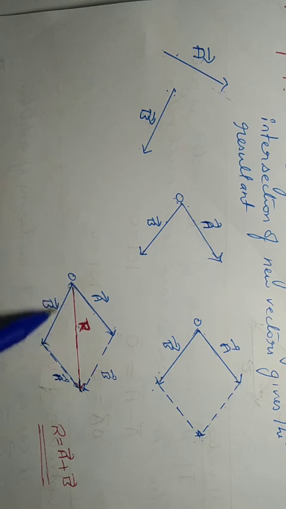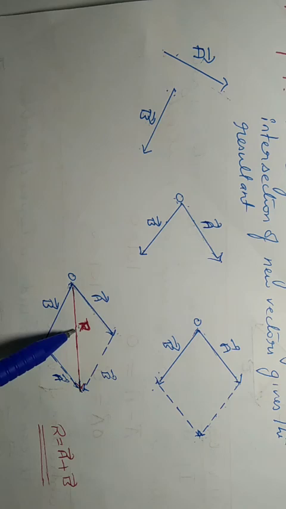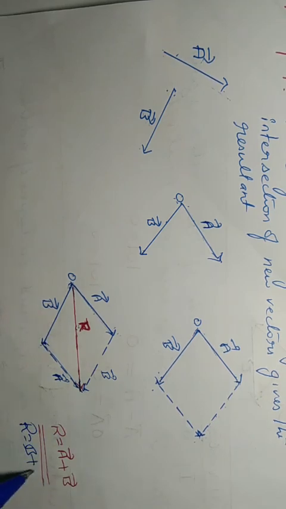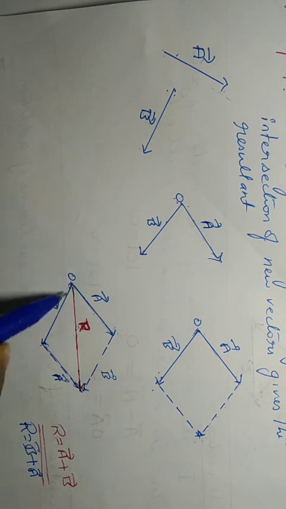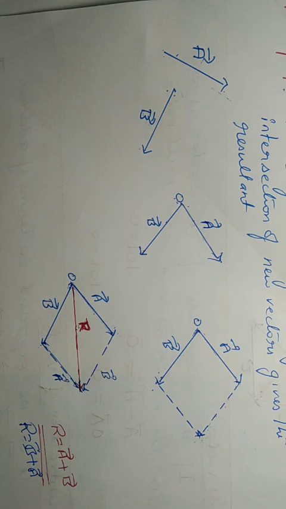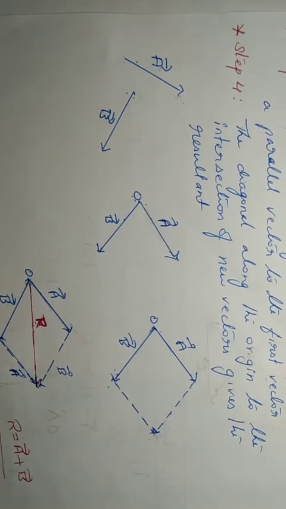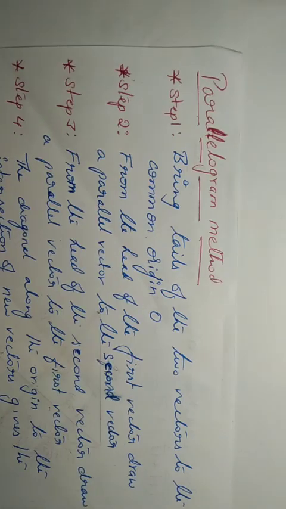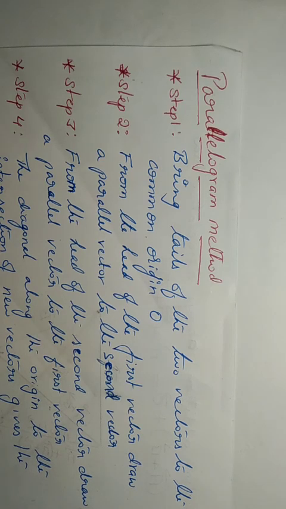If you see the downward, this is B, this is A. Once again, R equal to B plus A also. So this diagonal represents A plus B or B plus A. So this is the parallelogram method of vector addition.